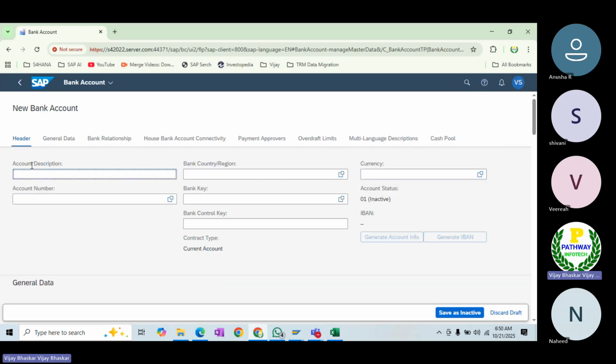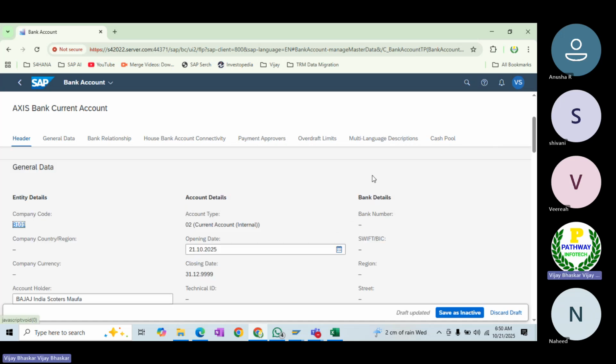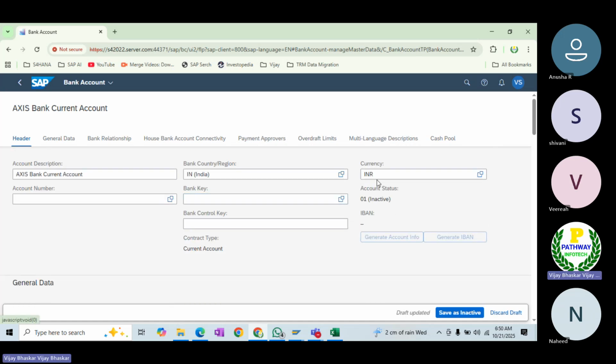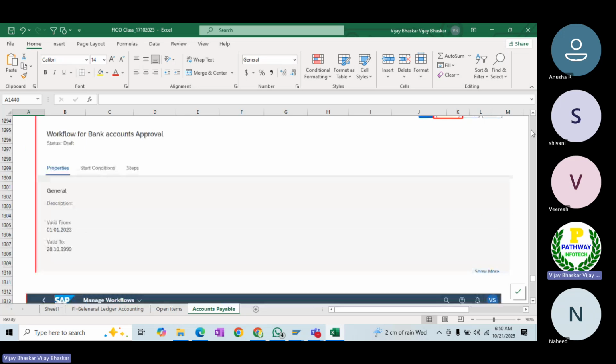Let me key the account number. Axis Bank. Okay, now bank country India, currency INR, because last time, as you remember in the previous session, I had given the parameters, but I have not yet created the bank account. So that could be the reason we were able to see the parameters which we had already entered. Just now I deleted those other bank accounts. That is the reason I wanted to go from the beginning.